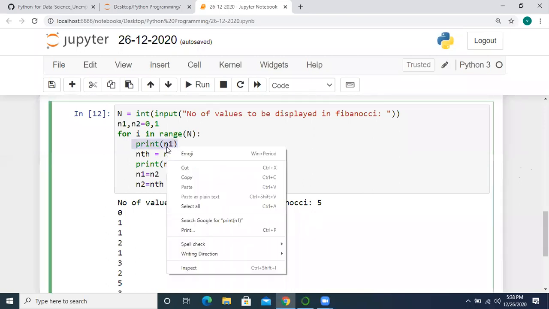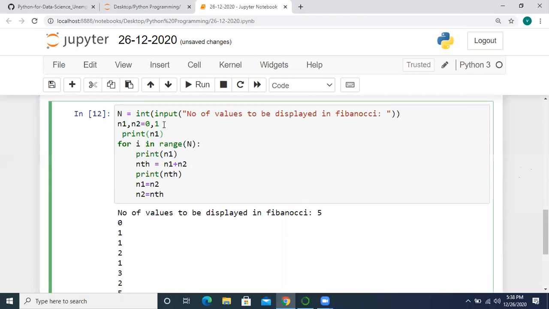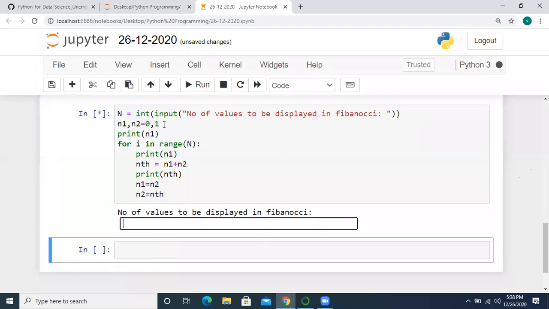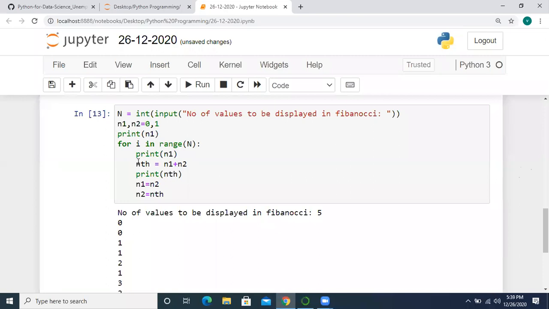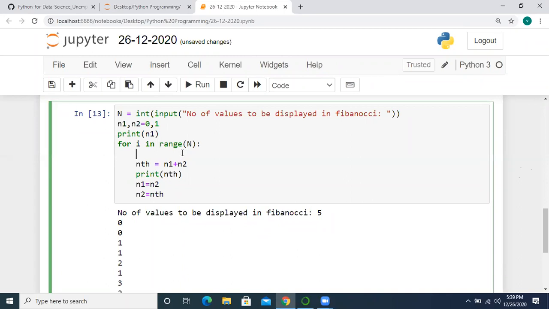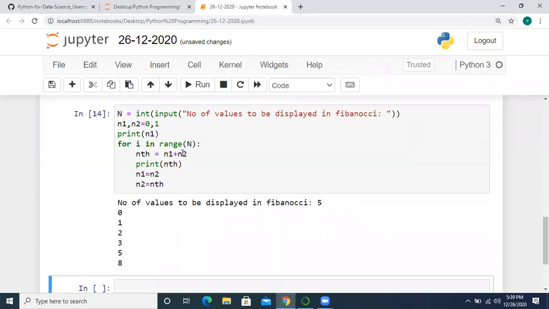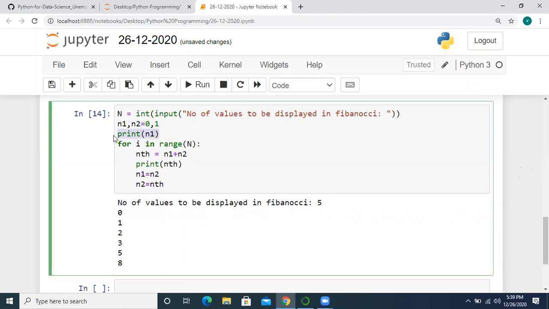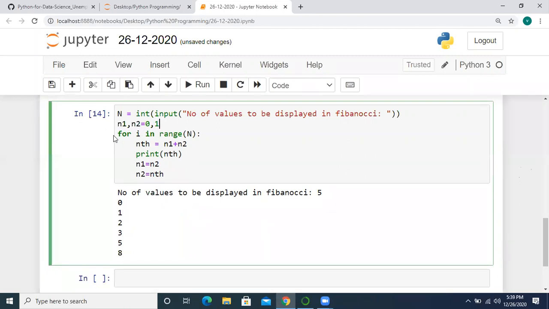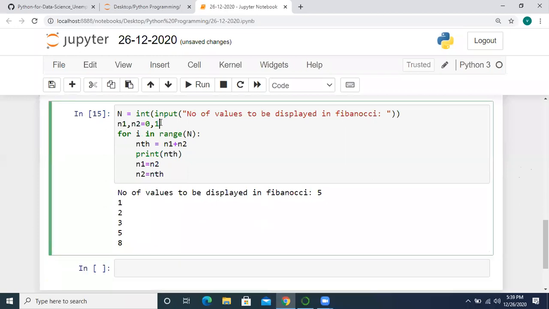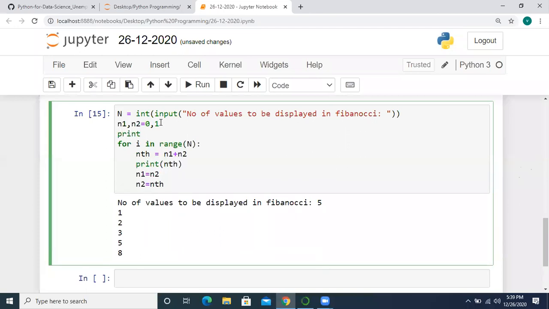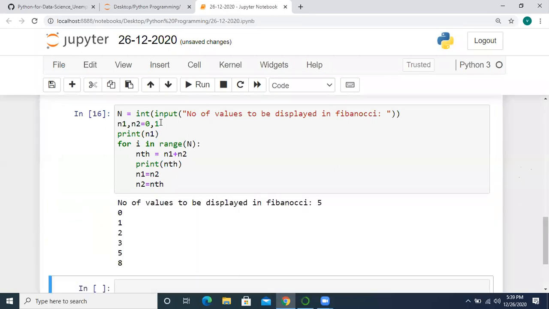Yes, let's see that by printing it above. Yes, we got it now. Okay. So this is how we can print Fibonacci series.